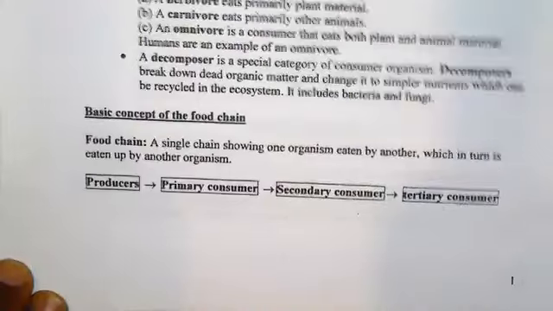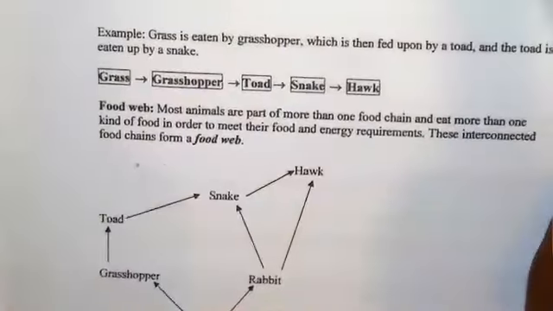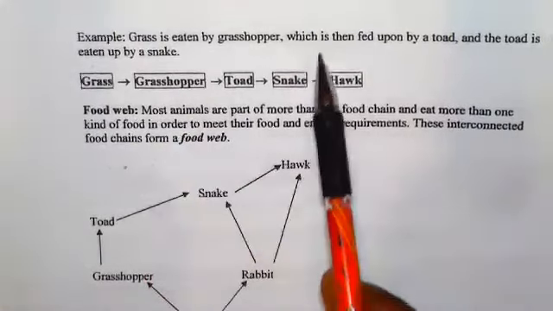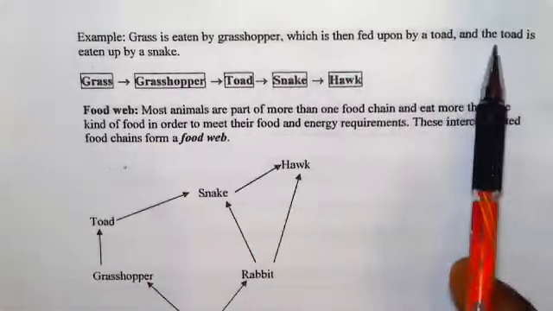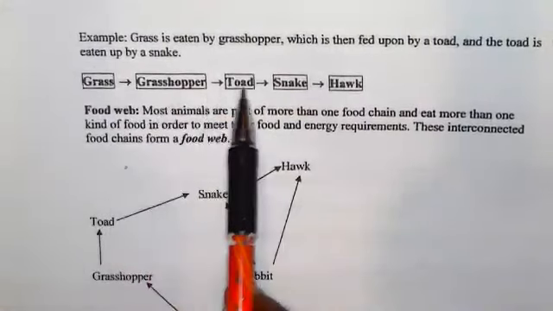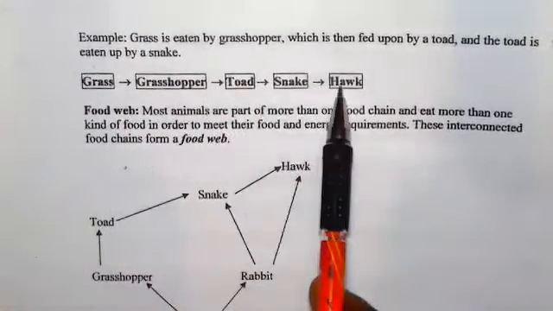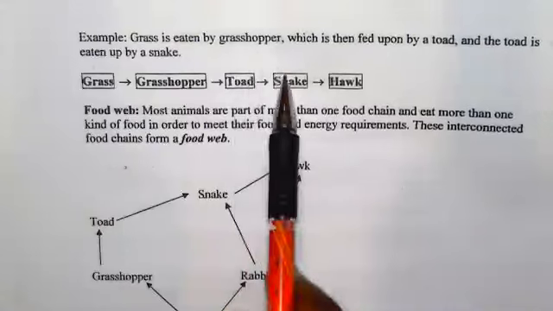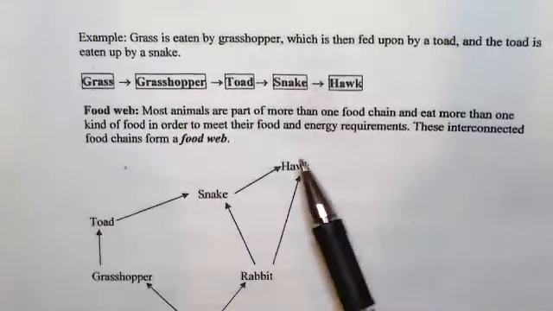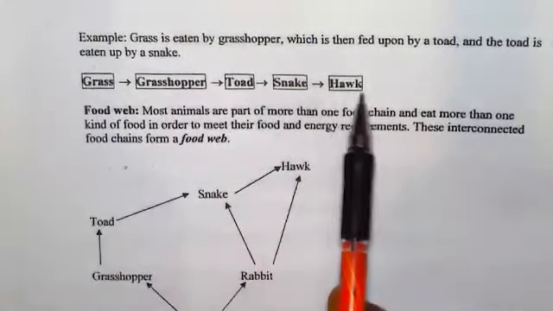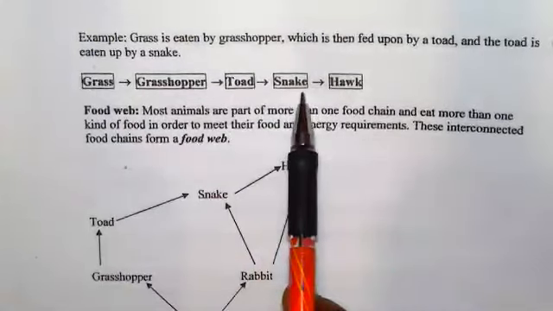So let's look at a typical example of a food chain. Grass is eaten by grasshopper, which is then fed upon by a toad, and the toad is eaten by a snake. So it's represented as grass, arrow, grasshopper, arrow, toad, arrow, snake, arrow to hawk. Grass produces food for grasshopper, grasshopper produces food for toad, toad produces food for snake, snake produces for hawk. Or you can read it as grasshopper feeds on grass, toad feeds on grasshopper, snake feeds on toad, and hawk feeds on snake. So that is the food chain.